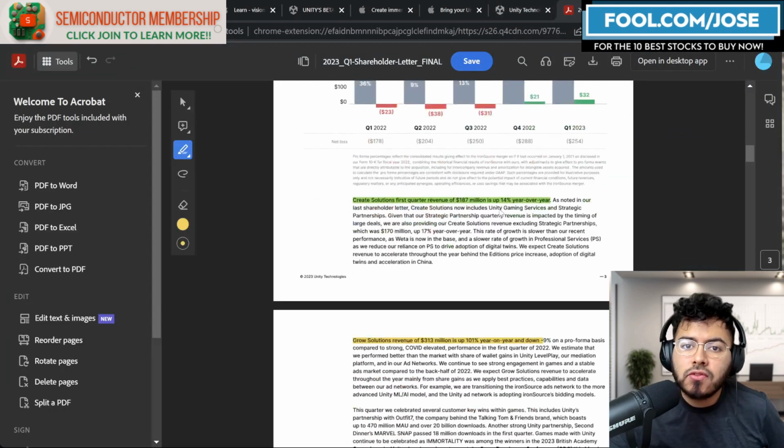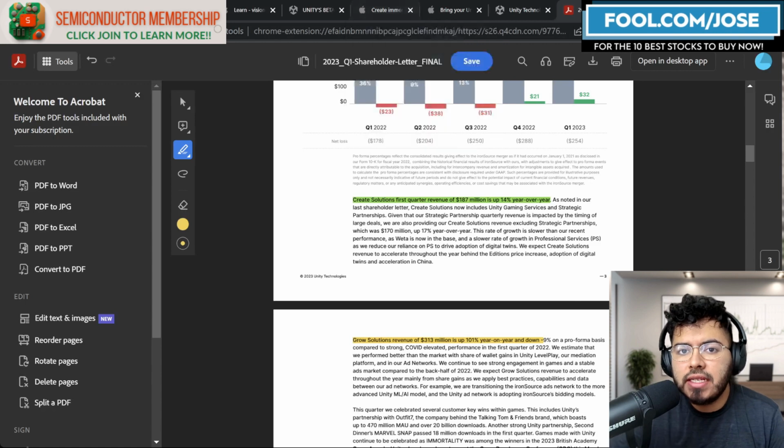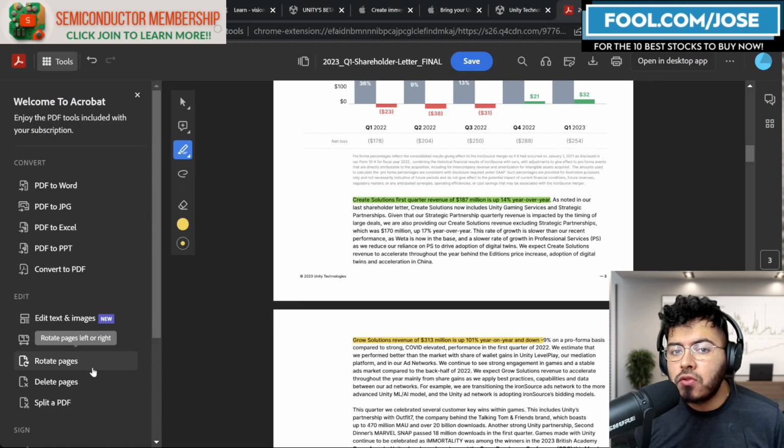Now, if we take a closer look at Unity and their financial segments, let's try to understand Unity a little bit more. So Unity has two main segments. First is the Create solution, which is a form of licenses to use their game engine, or the way to create apps. So obviously this could be a great boost for Unity because you're going to start to get new developers using Unity software. So in theory, we should see a boost in Create solution.